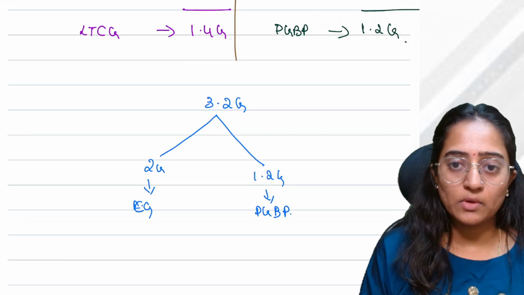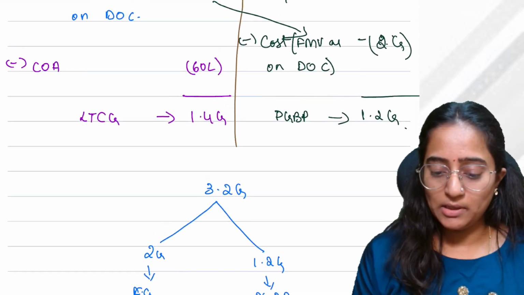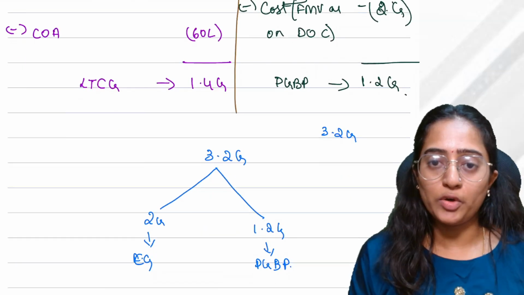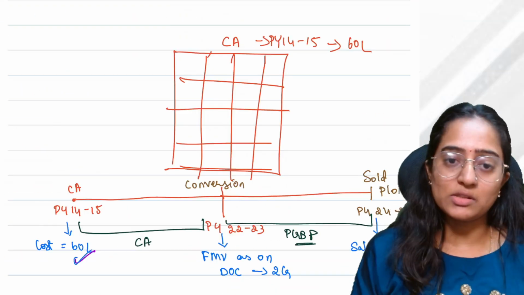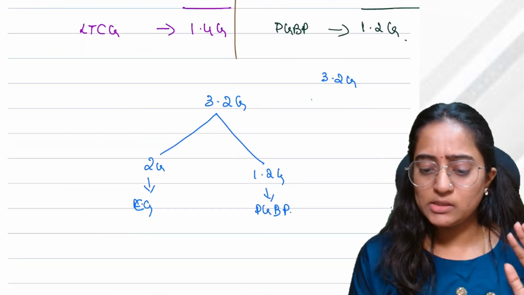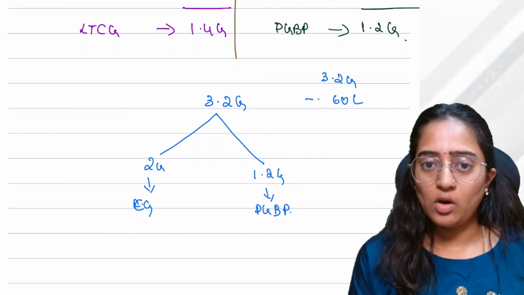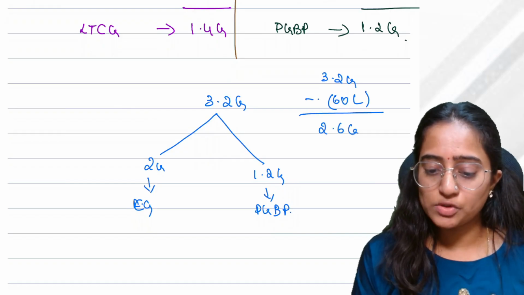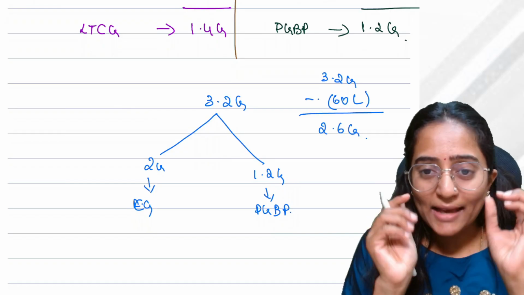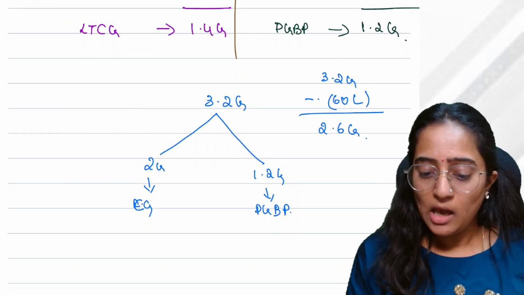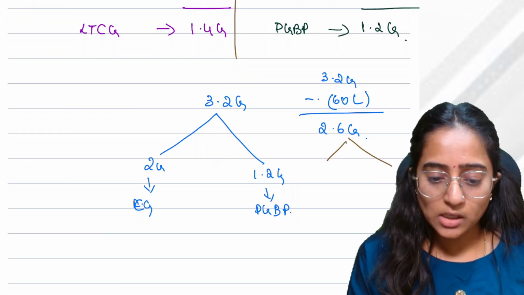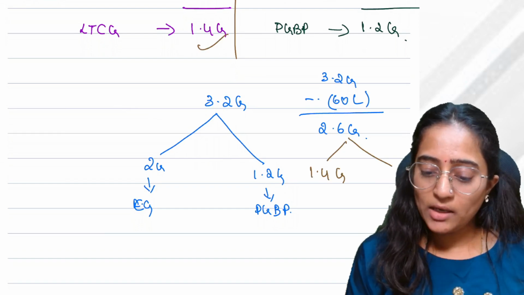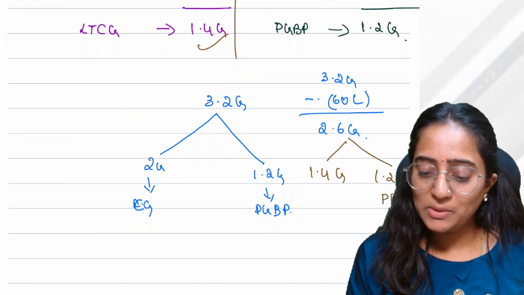Correct? To be much simpler, directly take your total income that you got here, 3.2. What is your actual cost here? Remove this capital gain, everything. Just think. What is your cost here? 60 lakhs. So the total should be 2.6 crores. Your total taxable income should be 2.6. Out of this 2.6, if you observe, 1.4 is being taxed as long-term capital gain, and the remaining 1.2 crores is being taxed as your PGBP.